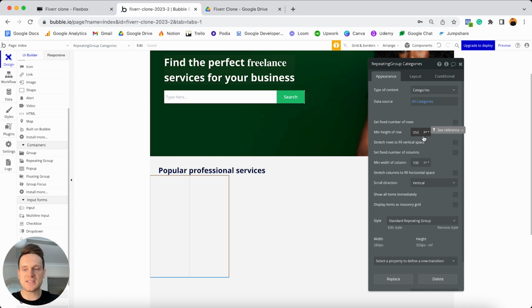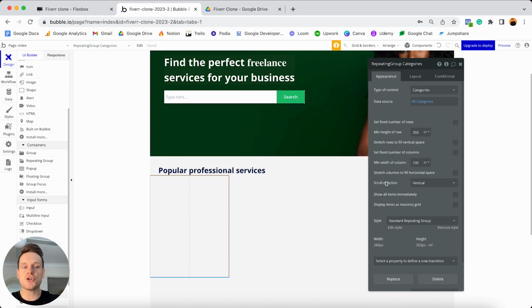Now, the reason why I've selected 350 pixels is purely just a personal preference. If I look at the page right now, I can see that the height of this repeating group is 350 pixels. And that is roughly the height that I want each individual category image to be. I got to 350 pixels purely through experimentation, but I'll show you how I got to 350 pixels once we upload an image into our repeating group.